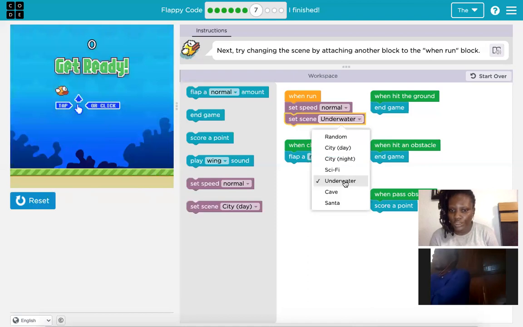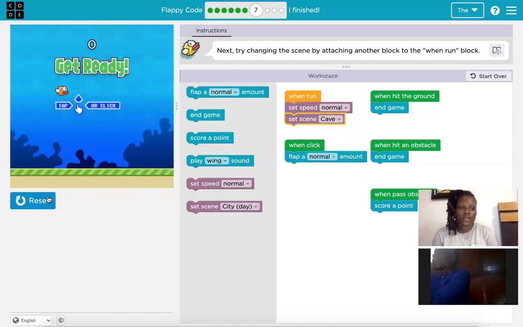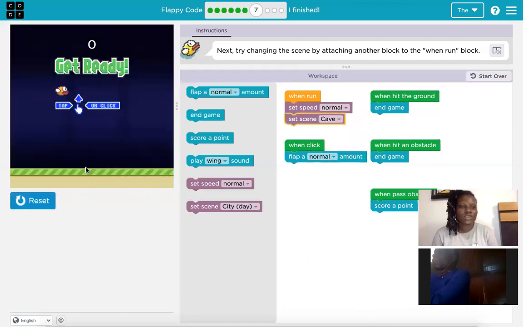See that our background has changed. All right, so you can change it to any background you want for your game. Just go ahead and change it.